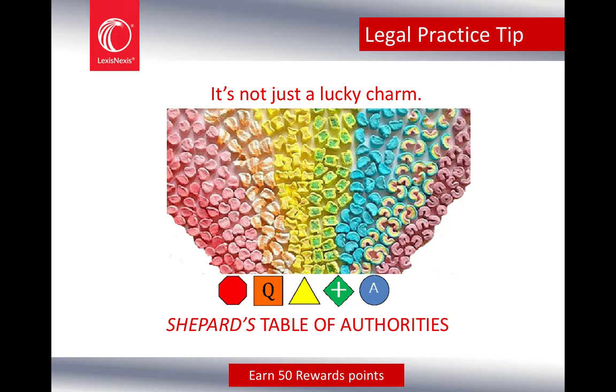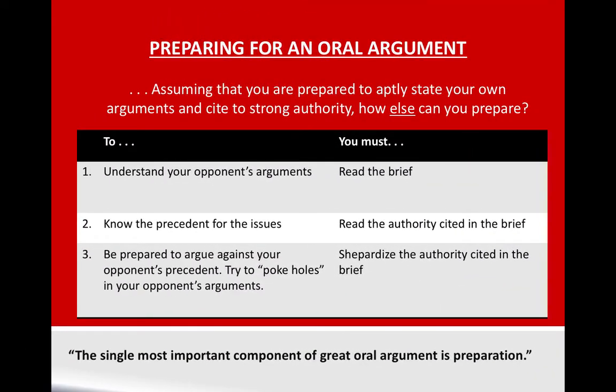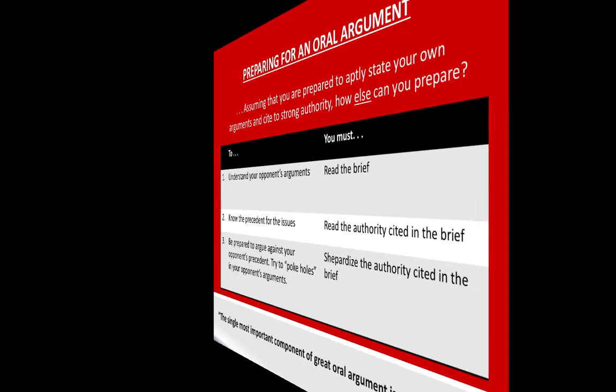When you're preparing for an oral argument, you need all the help you can get. Shepard's signals can be just the lucky charm you need. When preparing for an oral argument, you must understand your opponent's arguments, know the precedent, and be prepared to argue against your opponent's precedent. You will need to do this by reading their brief, reading authority cited in their brief, or Shepardizing the authority cited in their brief in order to try to poke holes in their arguments.